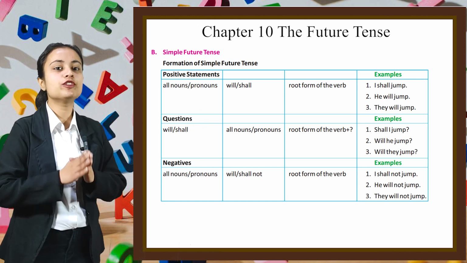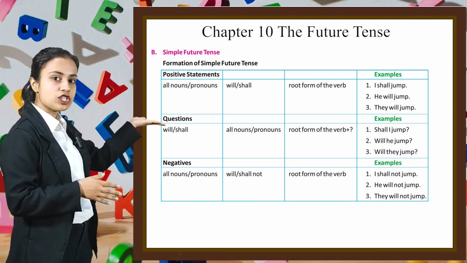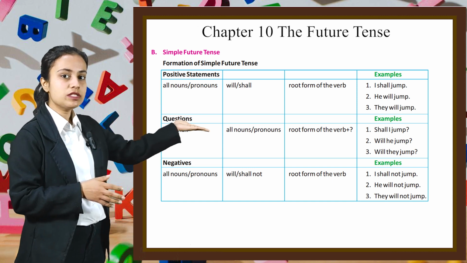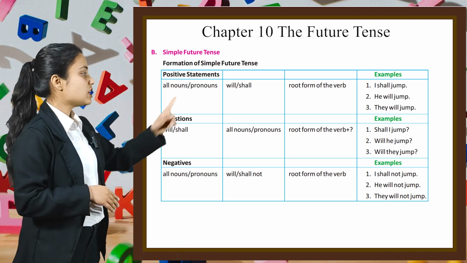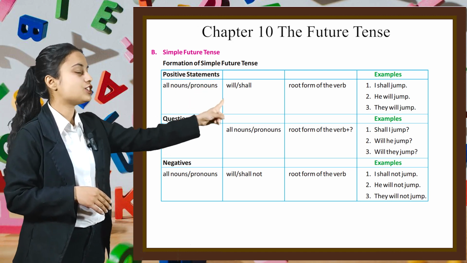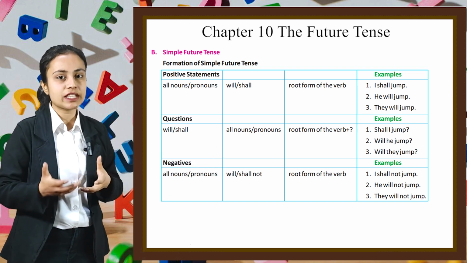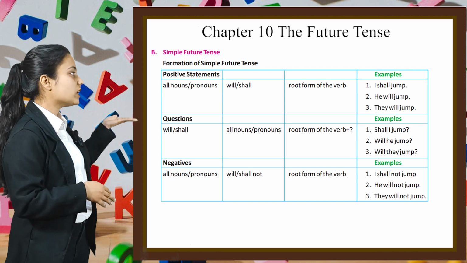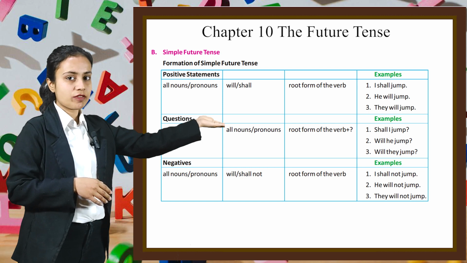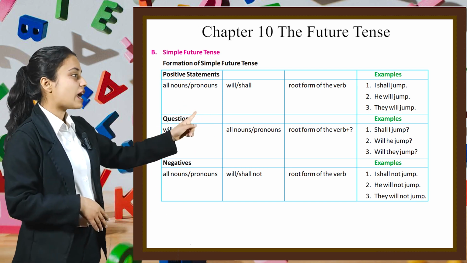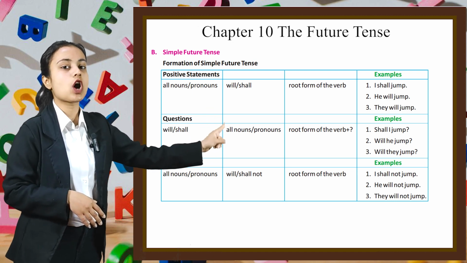Similarly, if we have to form a question type of statement, we first write will or shall, then all nouns or pronouns, then the root form of the verb plus a question mark. For example, shall I jump, will he jump, will they jump. Similarly, if we have to form a negative statement, then we first write all nouns or pronouns, then will or shall not, then the root form of the verb. For example, I shall not jump, he will not jump, they will not jump.